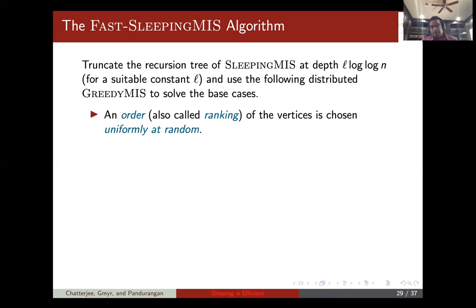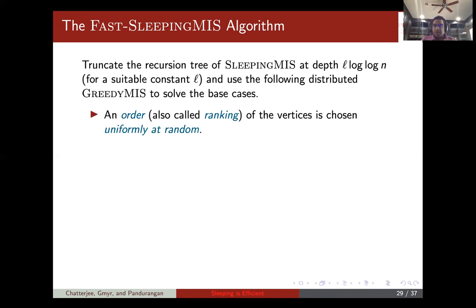Instead of allowing the recursion to go up to 3 log n, we truncate it at L log n, and when you truncate it at that level, we use a different algorithm called GREEDYMIS to solve the MIS at that level. GREEDYMIS is actually a well-known algorithm. So what is this GREEDYMIS algorithm? It is an MIS algorithm which operates as follows.